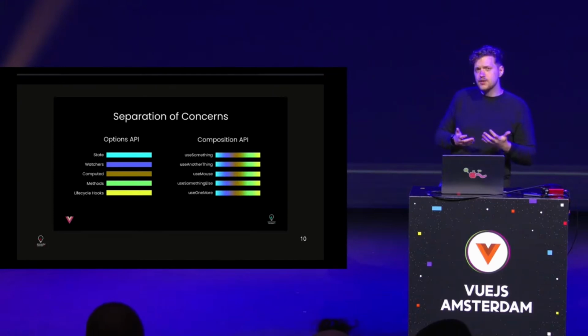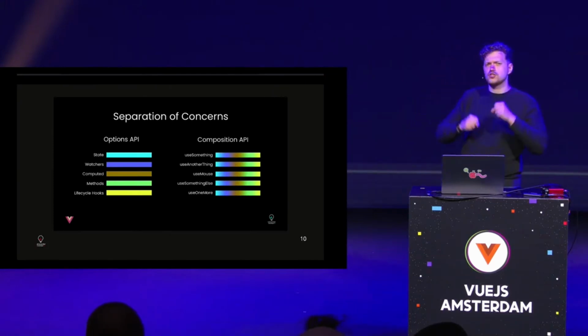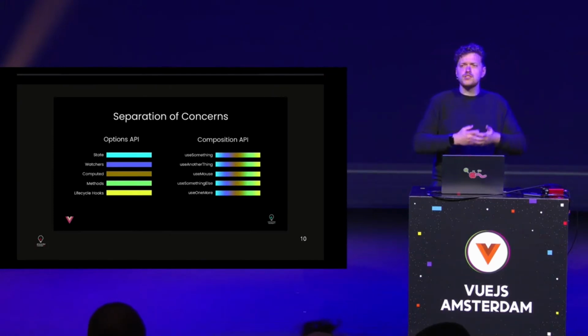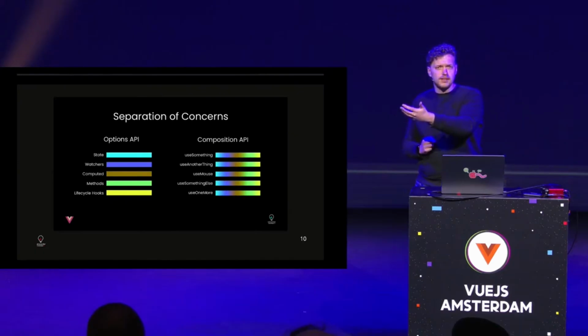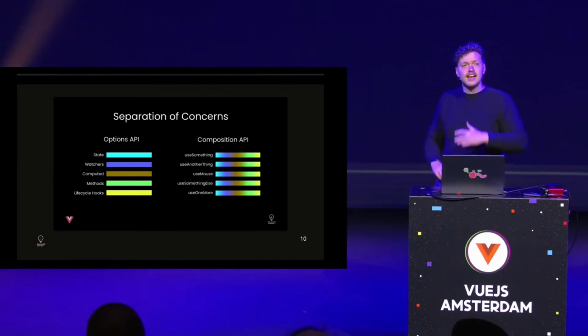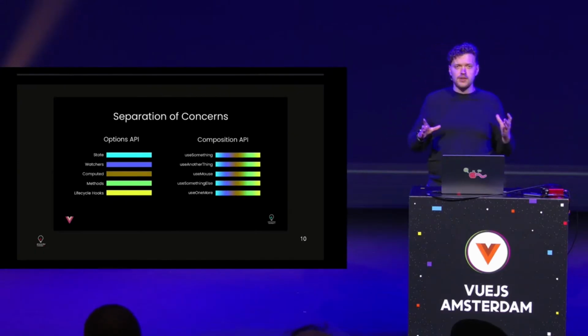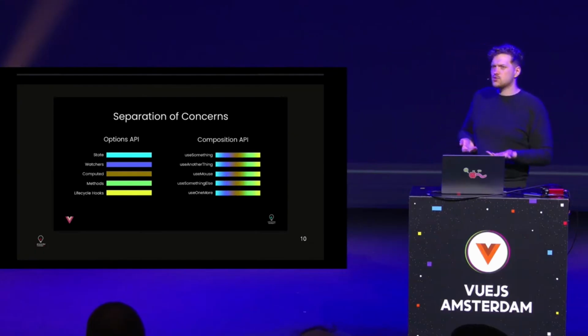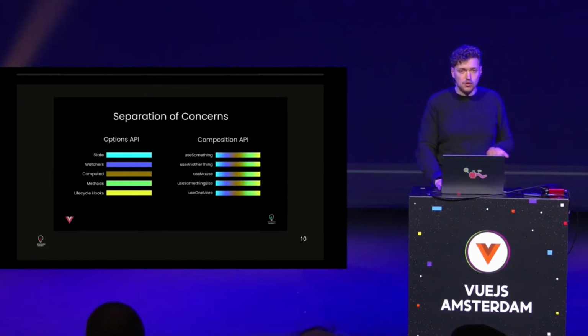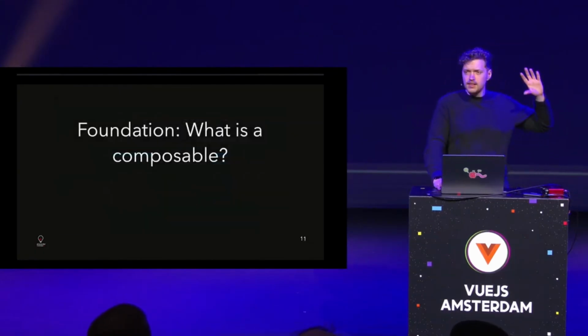But in the Composition API, you say, okay, actually you want to group by feature. So if I use a mouse composable, or useMessage, useText, you put a few things of each of these categories in there. Tiny bit of state, possibly, maybe a watcher, maybe a lifecycle hook. It doesn't have to be everything, obviously, but you can just reuse these parts and group not by option, but by feature. And if you think about it, in normal JavaScript, or in normal TypeScript, that's actually quite similar. But let's go to the foundation.